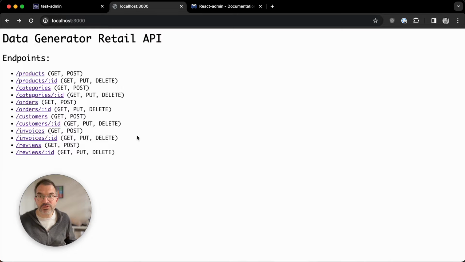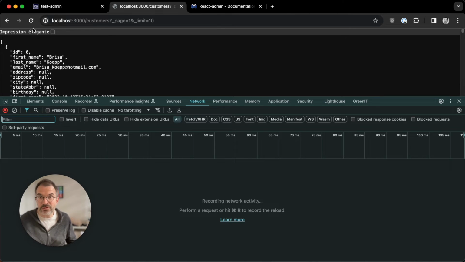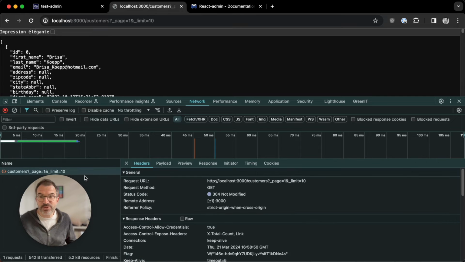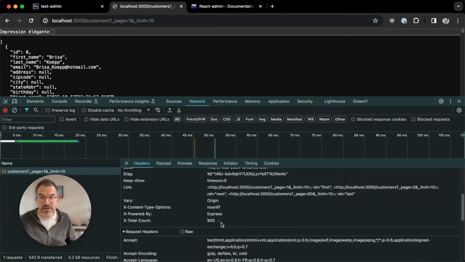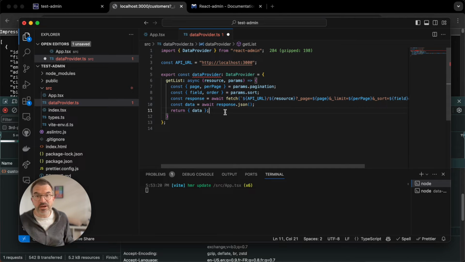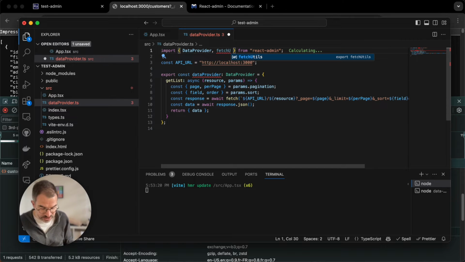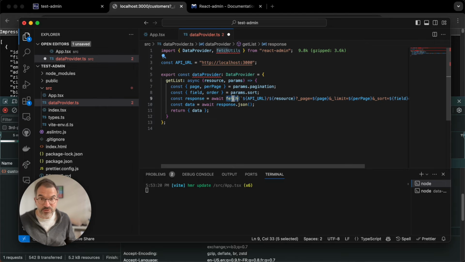The total number of results will vary depending on your own API. In this case, it's returned in a header, the X-Total-Count header here. So I need to read this header and put the number in the total. I'm not going to use fetch for that. I'm going to use a helper function called fetchJson, sorry, that RectAdmin provides.